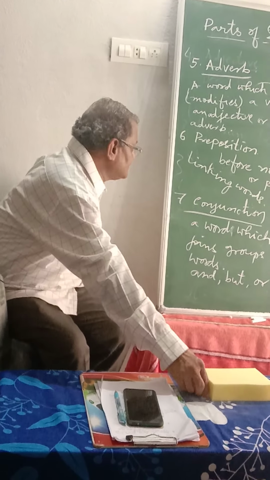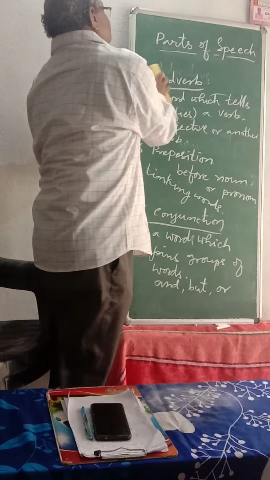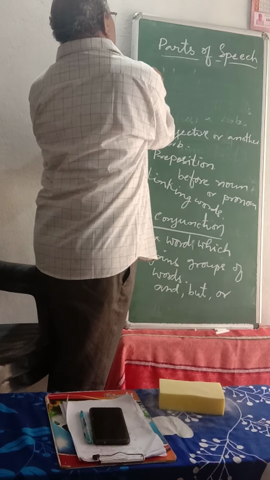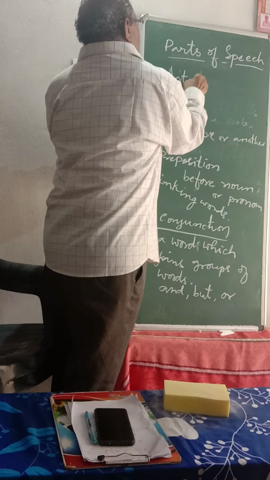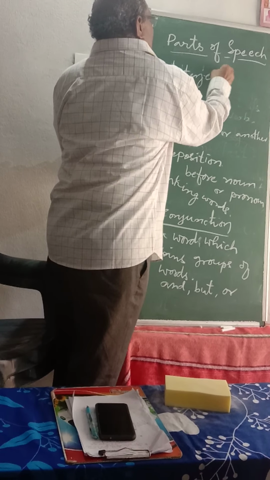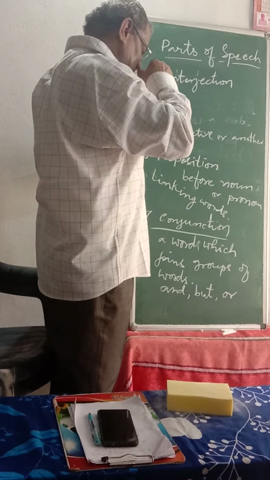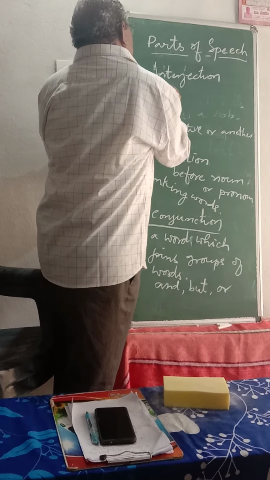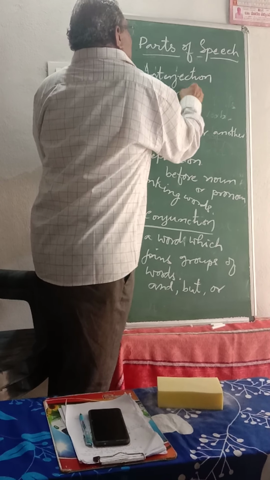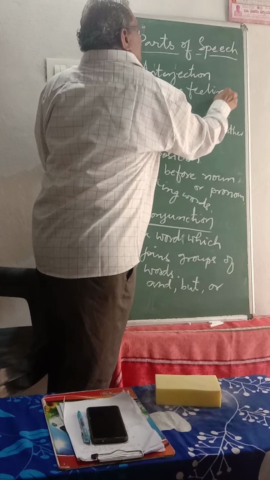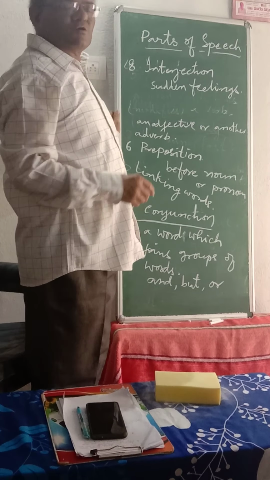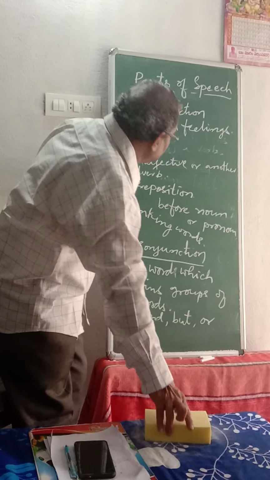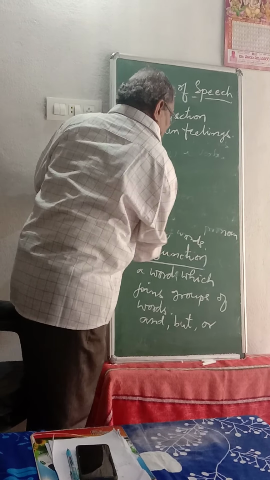Next, the last one is interjection. We should be a little careful about the spelling, not "interjunction". The seventh one is conjunction and the last one is interjection. Whatever sudden feelings we express, that is interjection. So a word which gives the sudden feelings of a person in a particular situation is known as interjection.